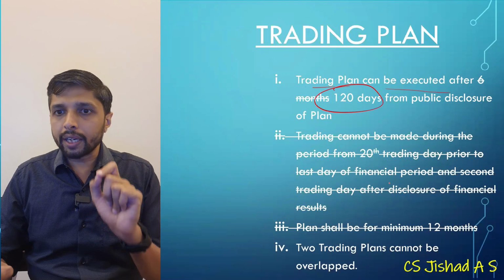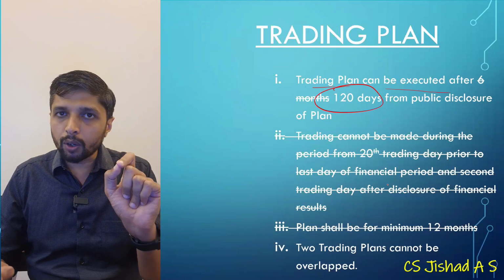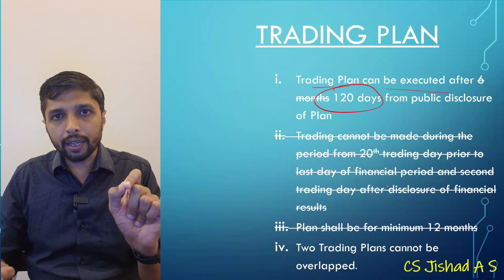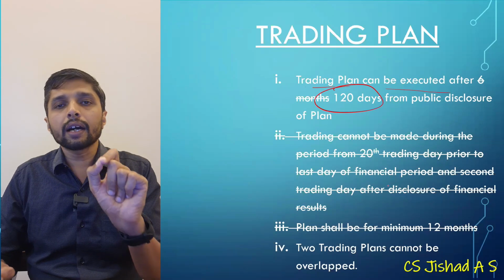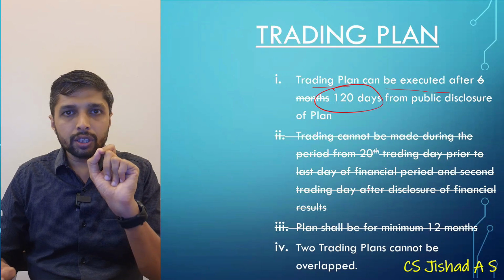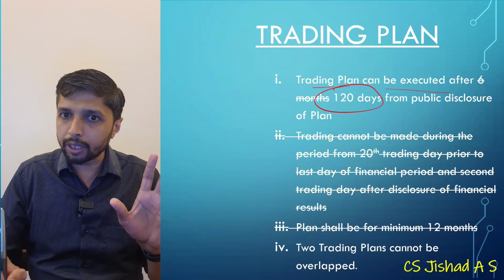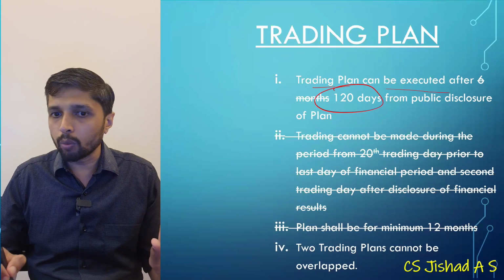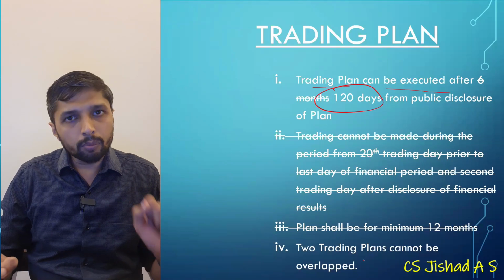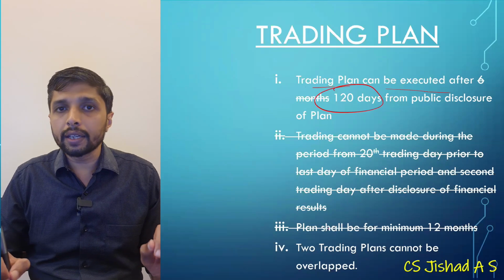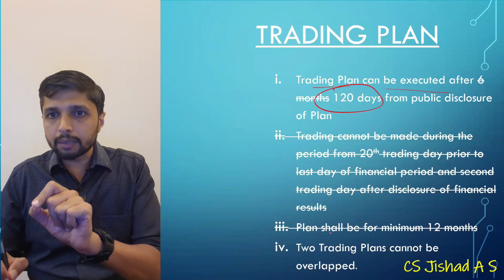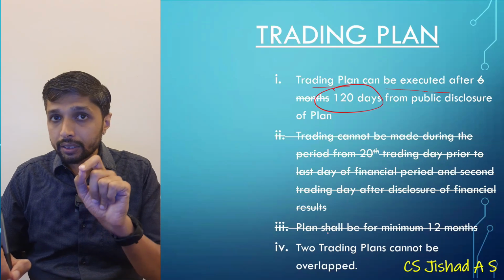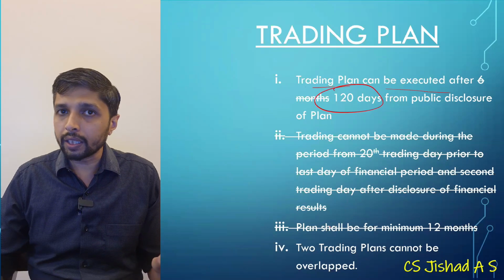And point number 2, trading plan could not be made during the period from 20th trading day prior to last day of financial period and second trading day after disclosure of financial result has been removed, that has been omitted. Plan shall be for minimum of 12 months, that point is also now omitted. Two trading plans cannot be overlapped. So only 2 points are there, and out of which in the first point 6 months have been changed to 120 days. Okay, so these are the major changes in SEBI prohibition of insider trading regulation.